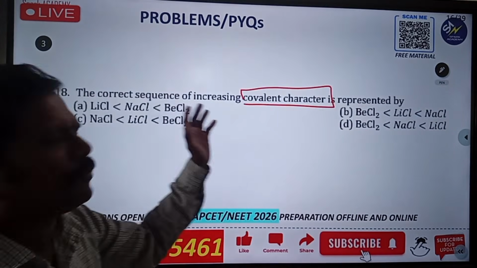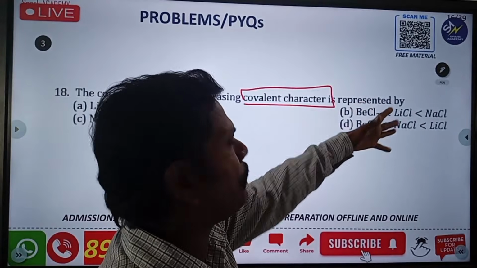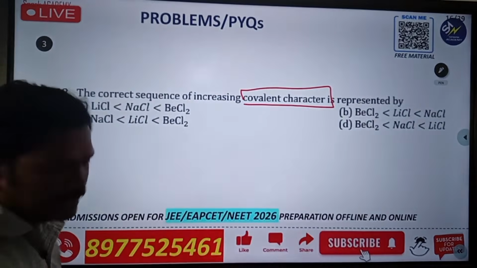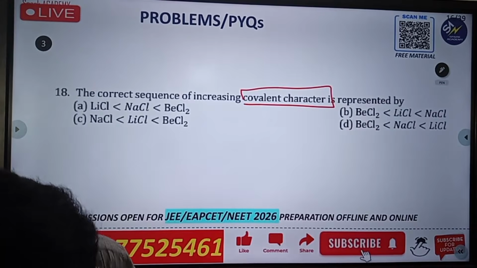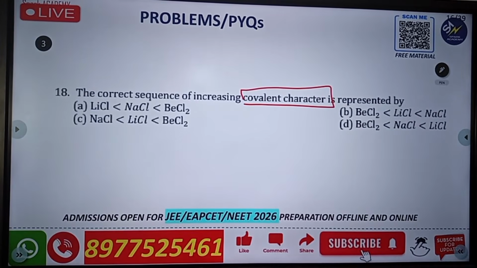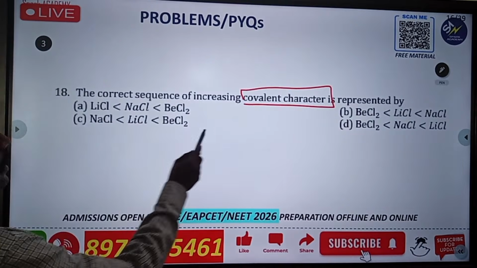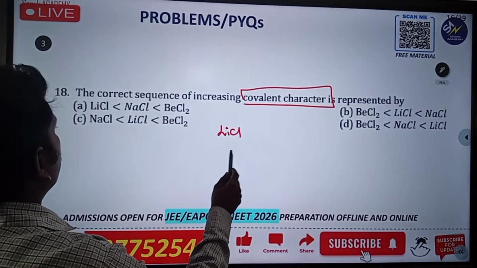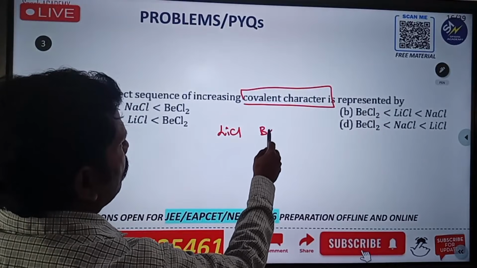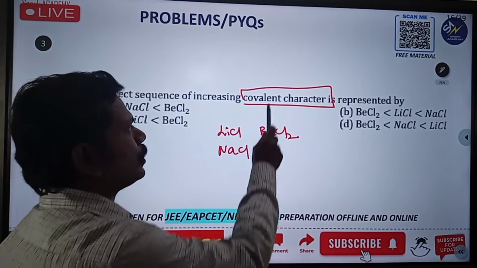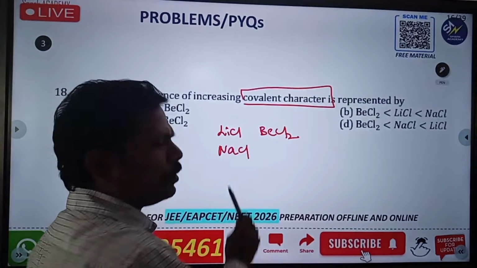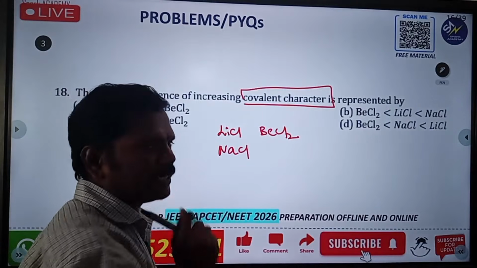So this is the question: the correct sequence of increasing covalent character is represented by. They are asking about the covalent character, which is most important. See, the options are LiCl, BeCl2, and NaCl. Here two chlorines are there, here only one chlorine, and this is one chlorine. So covalent character is decided by the anion.